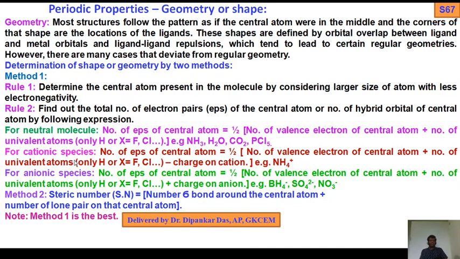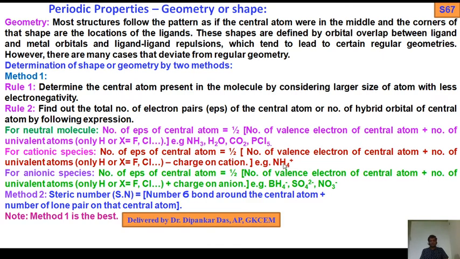Now for cationic species, the rule will be the same. The number of EPs of the central atom equals half of the number of valence shell electrons of the central atom plus the number of univalent atoms, only hydrogen or halogen, minus, keep in mind, minus the charge on the cation.